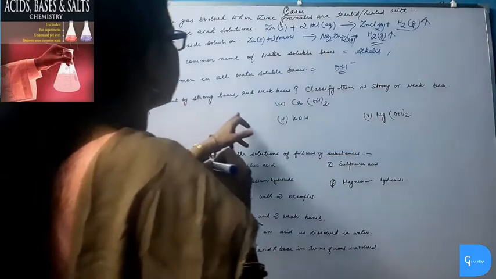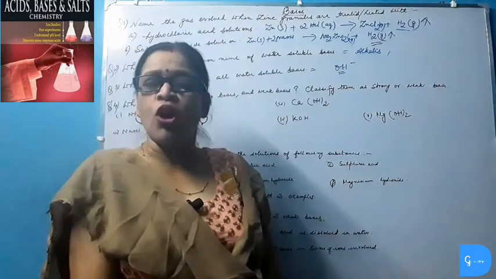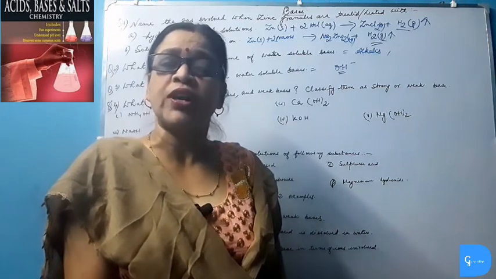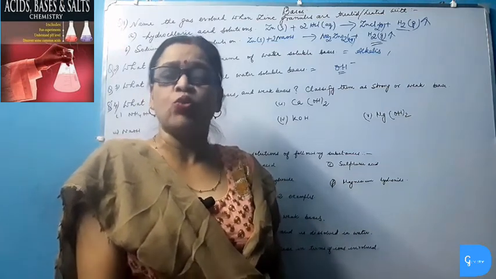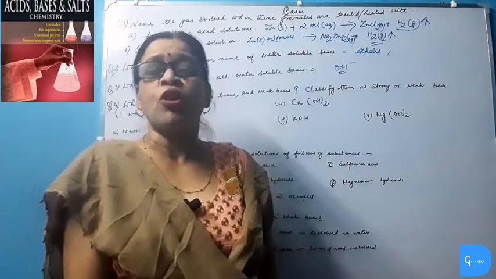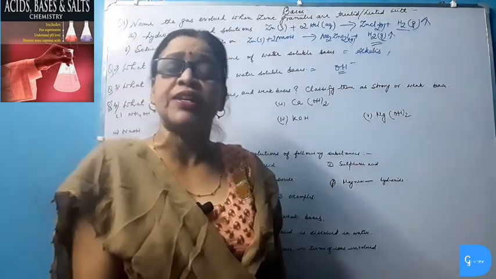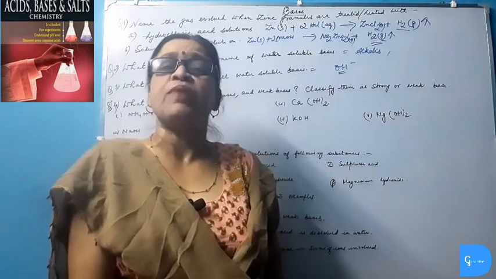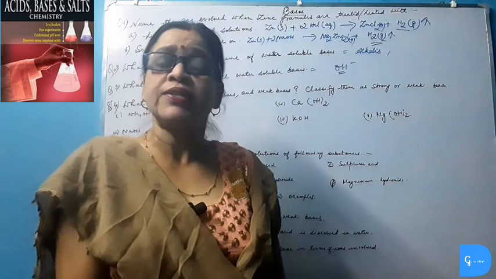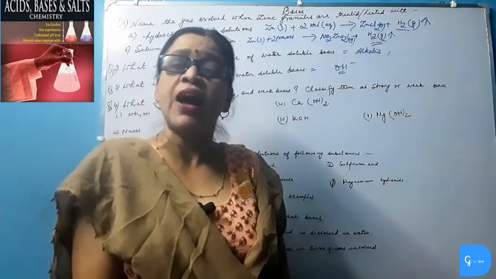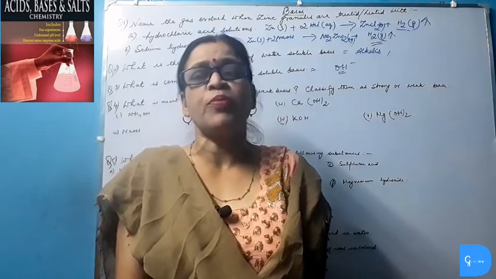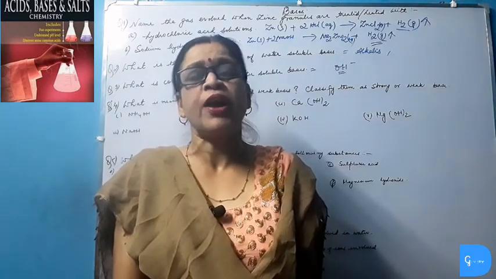Strong bases are those which are completely ionized in water, and weak bases are those which are partially ionized in water. Strong bases contain a greater concentration of hydroxide ions, and weak bases contain a lesser concentration. Strong bases are better electrolytes than weak bases because they contain a greater concentration of hydroxide ions.